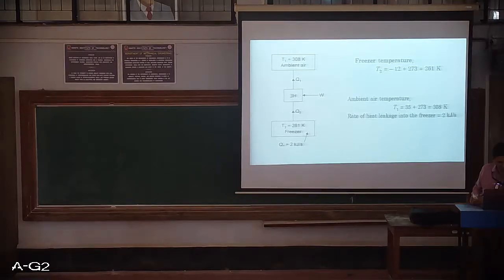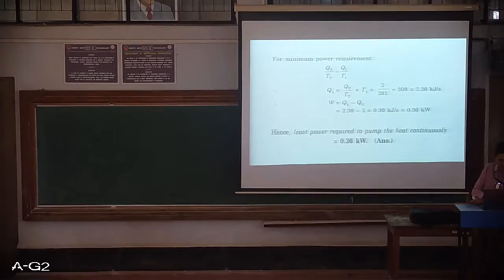Now this freezer is at minus 12, so it is 261 Kelvin, and the ambient air temperature is T1, that is 35, so 273 plus 35 is 308. The rate of heat leakage into the freezer is 2 kilojoule per second. This is a diagrammatic representation telling that 2 kilojoule per second is entering into the freezer continuously.